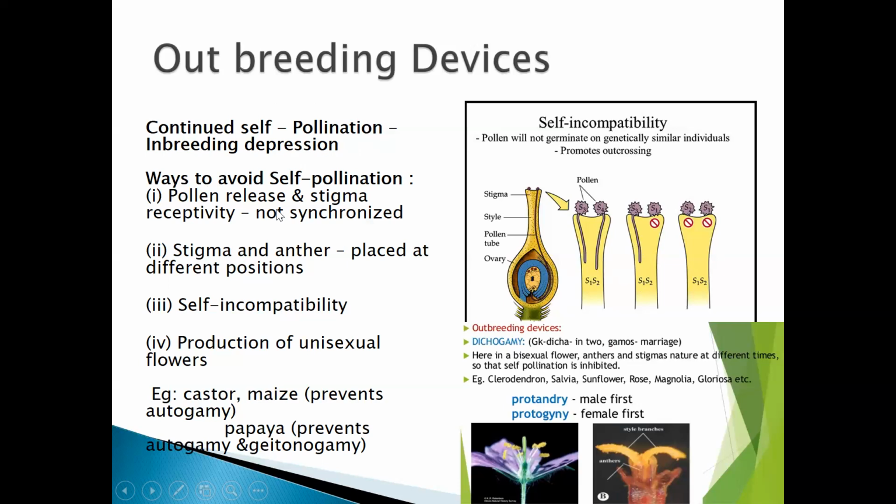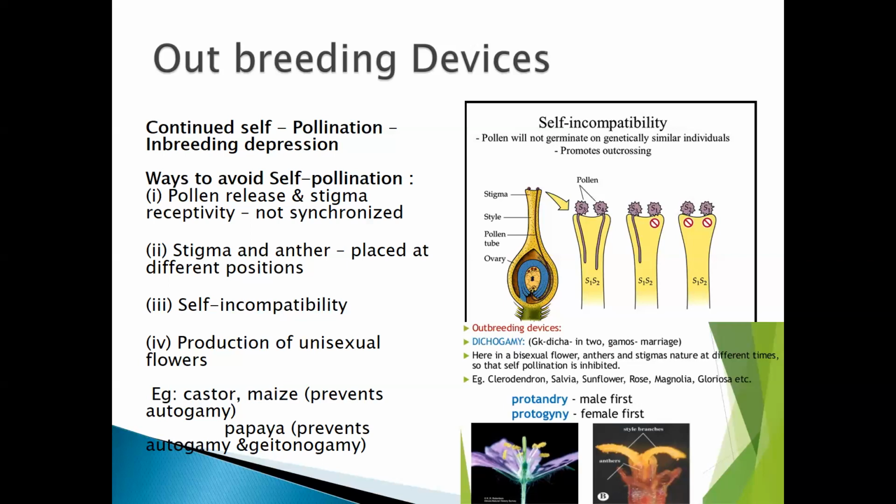Now, there are ways to avoid self-pollination. One is that pollen release and stigma receptivity are not synchronized, meaning the pollen will release first and the stigma will not mature at all. The pollen matures at one time, the stigma will not mature. Whereas at other times, the stigma will mature, the pollen will not mature. So both will not happen together.